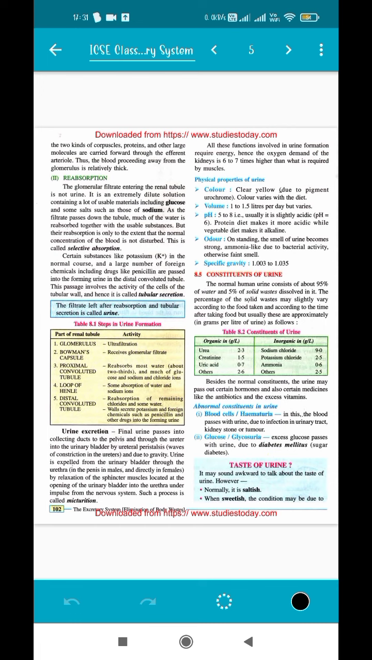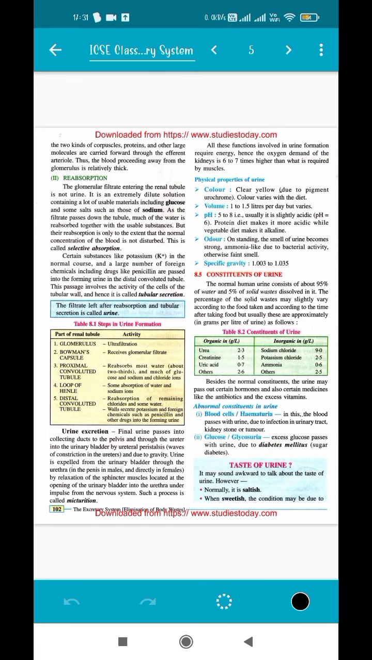For example, blood cells, which is also known as hematuria. If blood is released along with urine, that is a major cause of concern. That means either there is a problem in the urinary tract or there is a problem with your kidneys. So it's very advisable to go and see a doctor immediately.